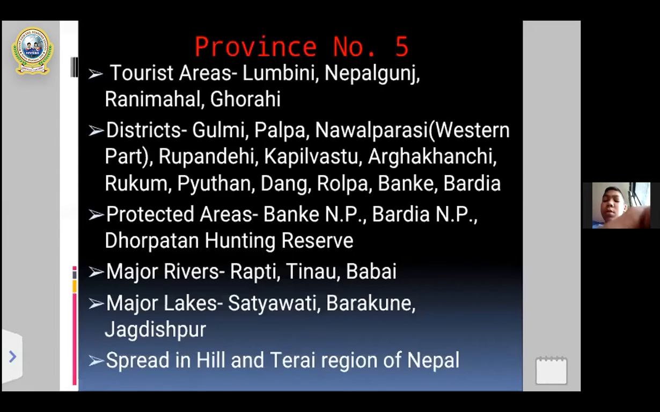To protect the different endangered birds and animals, and to preserve the varieties of plants and vegetation, different national parks, wildlife reserves, and conservation areas are established for the protection of the environment. In province number 5, some of the protected areas are Banke National Park, Bardia National Park, and Dhorpatan Hunting Reserve.